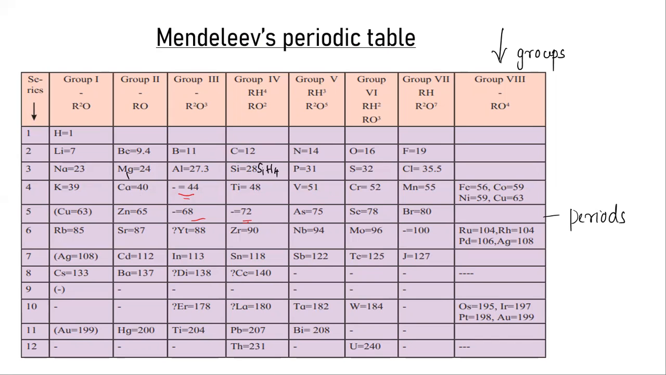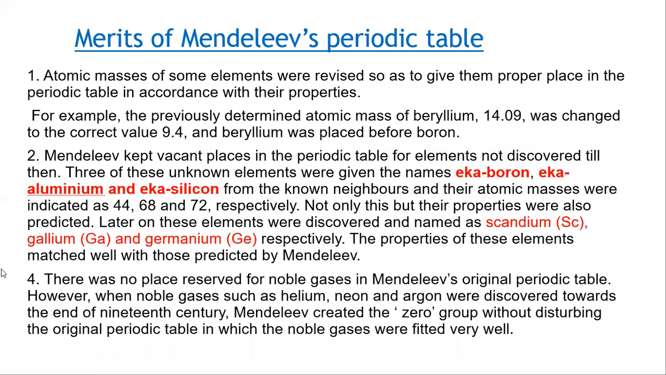Not only that, he also predicted their properties from the neighboring elements. Afterwards, when the elements were discovered, it was found that the properties predicted by Mendeleev were almost perfect. They were matching well with those predicted by Mendeleev. That was one of the most important merits of Mendeleev's periodic table.